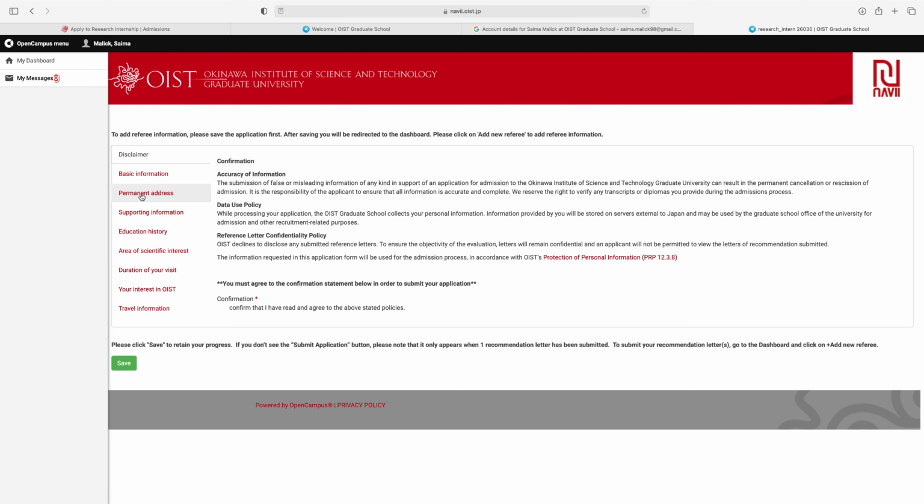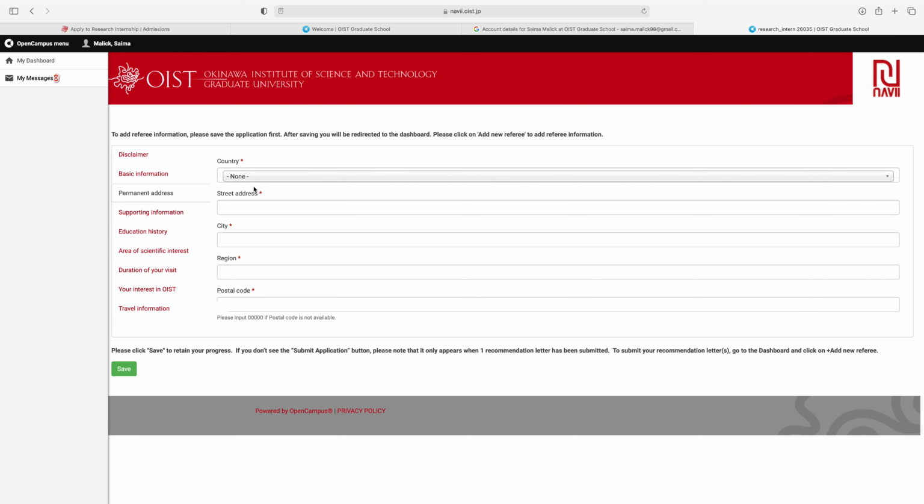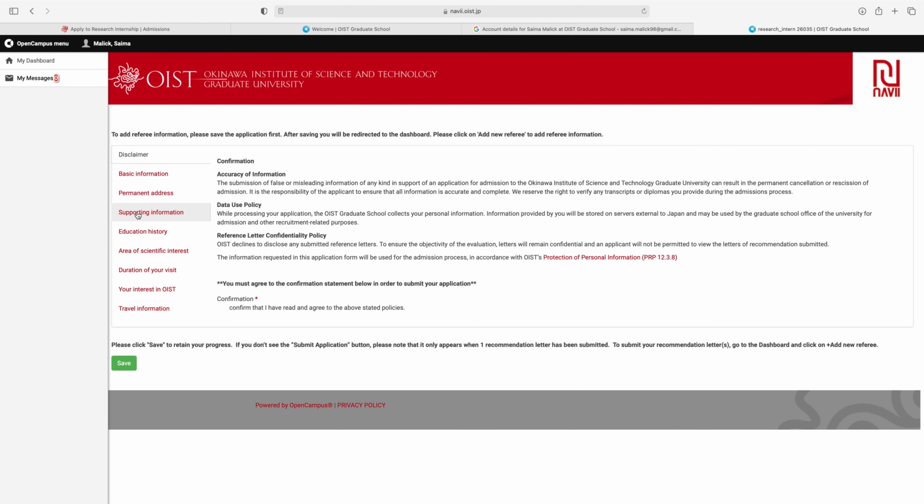After basic information, next is permanent address. So first select your country, then enter street address, city, region, postal code, and after filling this form click on save. Then next is voting information.